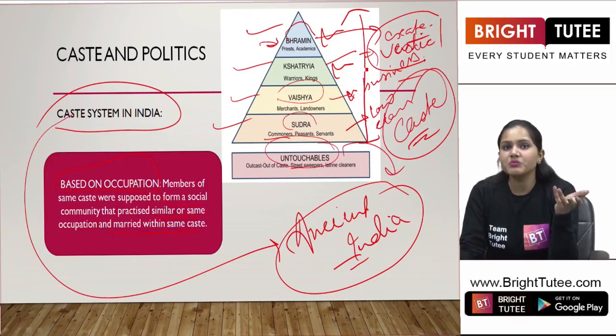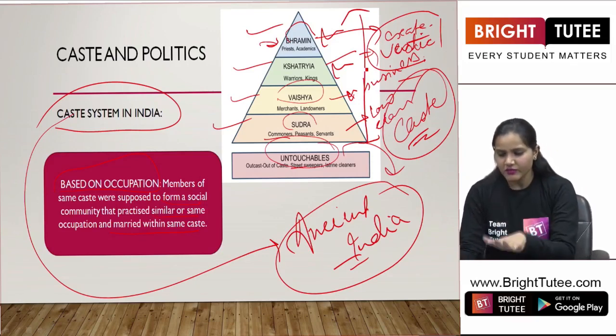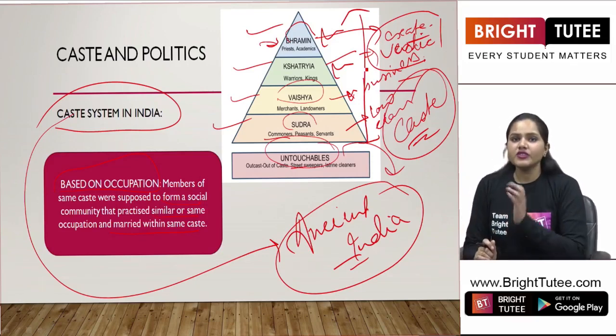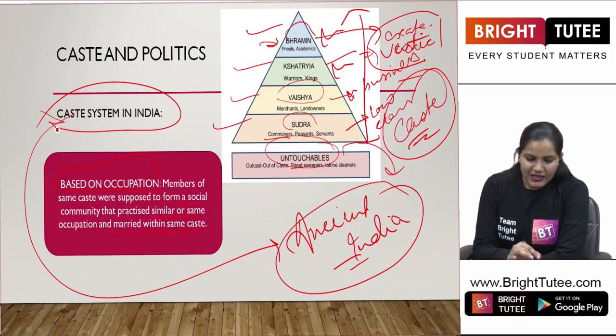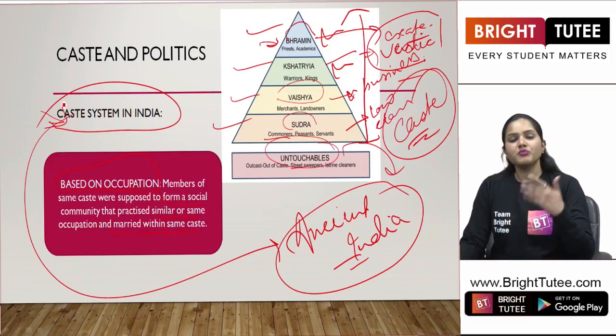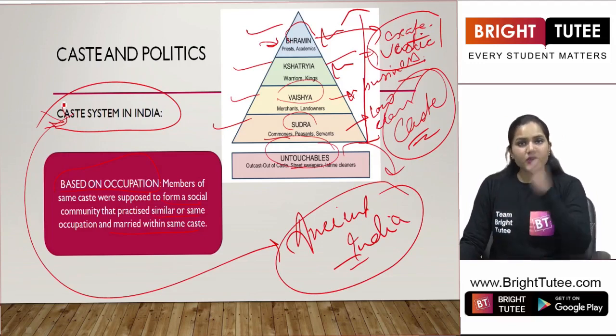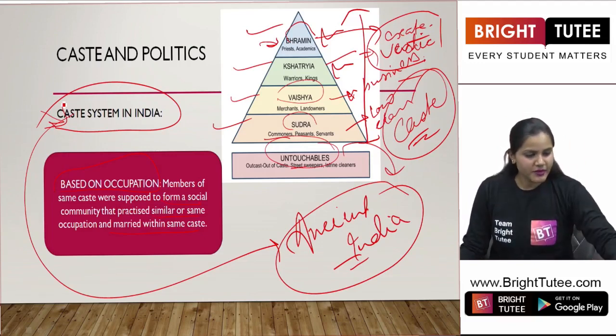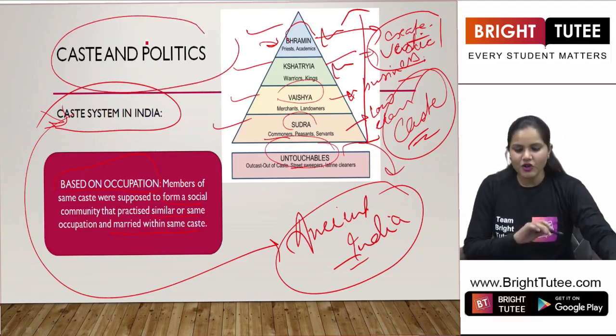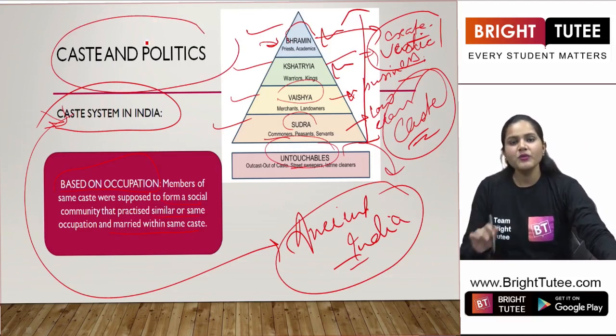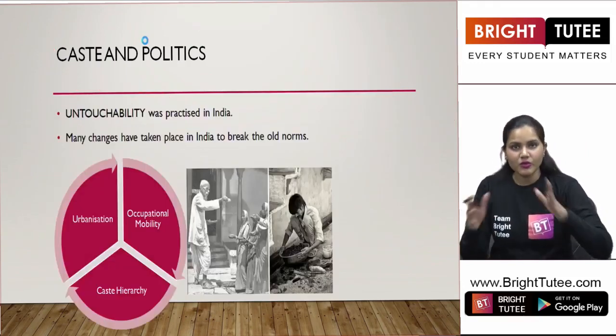So these were the works of these Brahmins. So what are we understanding through this? We understand that the caste system was prevalent in our country during the ancient period. But what is the impact of caste in politics when we are talking about today's world, right?